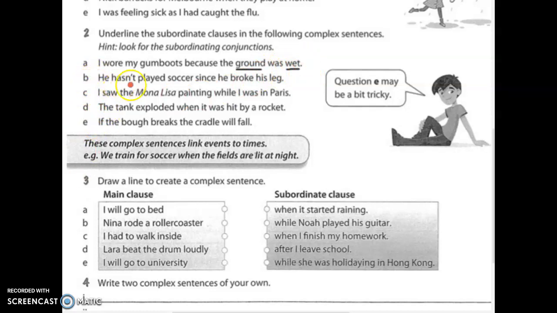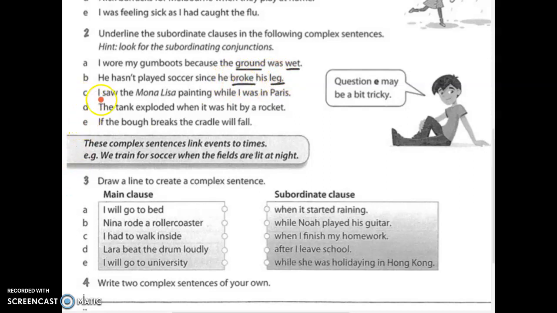B. He hasn't played soccer since he broke his leg. Which one is it? We're looking at the end. Remember, the clue is they're usually at the end. And we're looking for the subject and the verb. The subject is the leg, and the verb, it was broken.